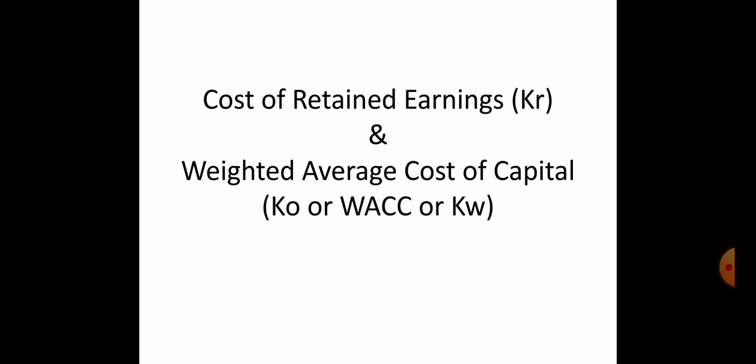Retained earnings are the undistributed earnings which are available with the organization. So here we are studying how we can find the cost of retained earnings. As we know, retained earnings are part of capital because they are not distributed as dividend to the owners. So basically that is a reserve and surplus, which is part of owners' capital.